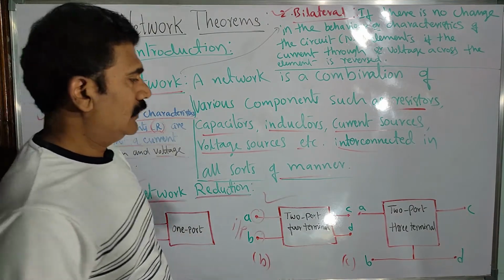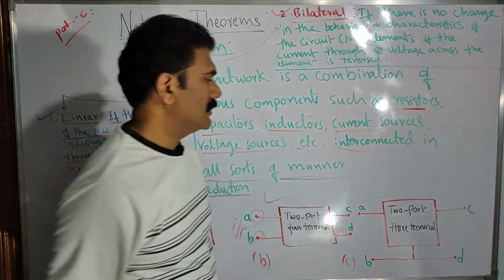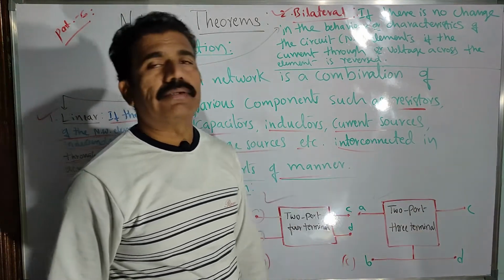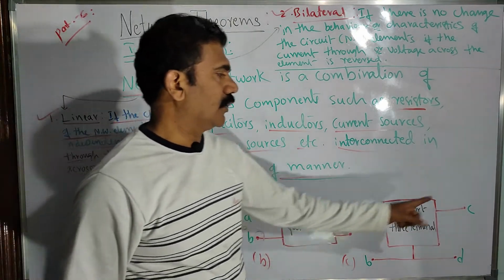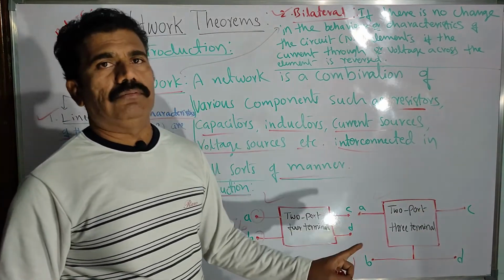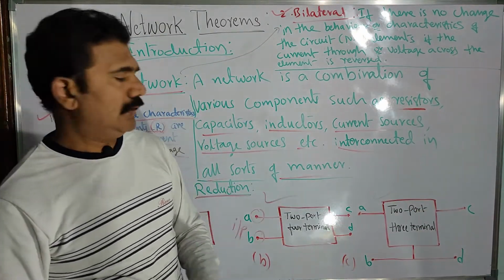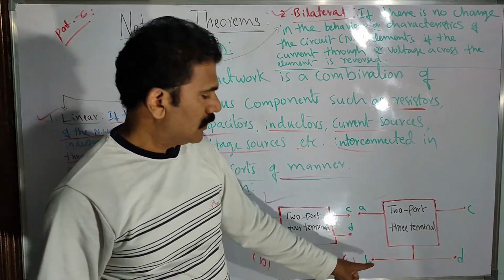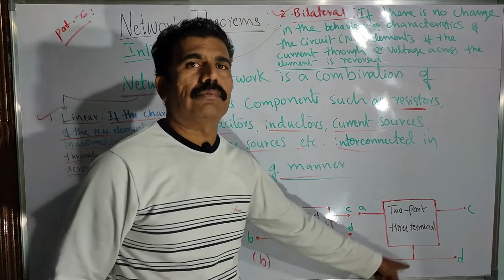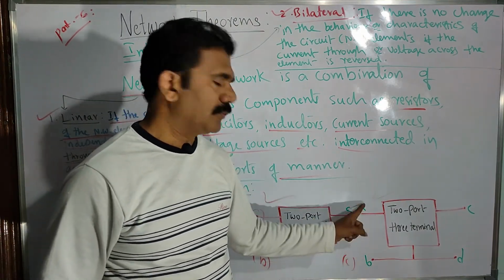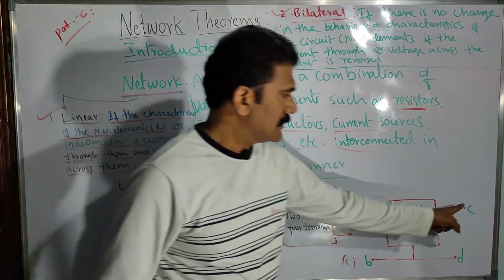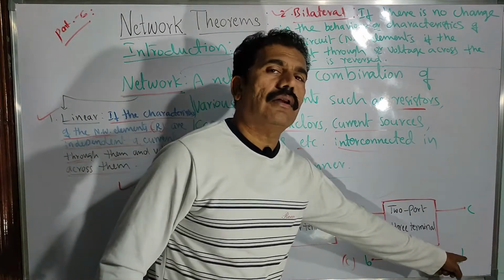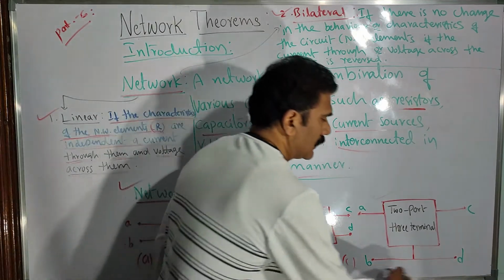Clear? Then the third way of considering the network is two port, three terminal. What do you mean by that? In this case, one terminal is common to both input and output. For example, A and B are input terminals, whereas C and D are output terminals, but B and D are not separate; they are interconnected.